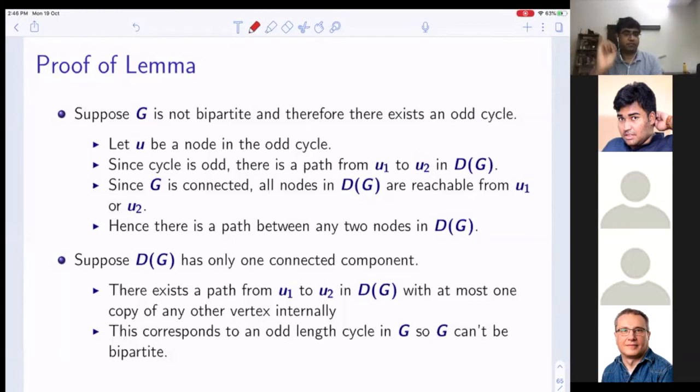Okay. So in that way, hitting these special paths and hitting odd cycles are equivalent. Okay. Any questions?